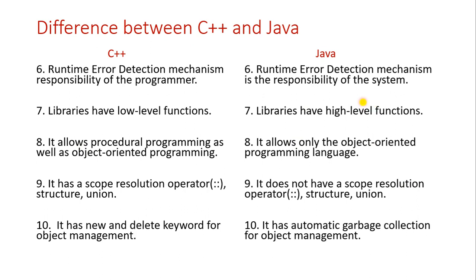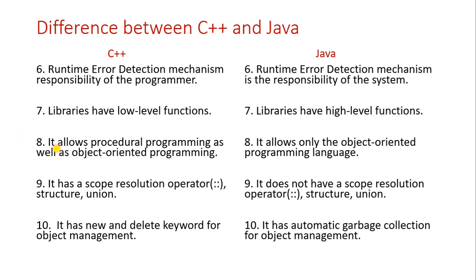But whereas Java is a very high level programming language. So whatever the functions are there, those are also high level. I also tell that in C++, whatever the functions are there, we call them functions itself. But whereas in Java, whatever the functions are there, we call them methods. Instead of functions, we call them methods.